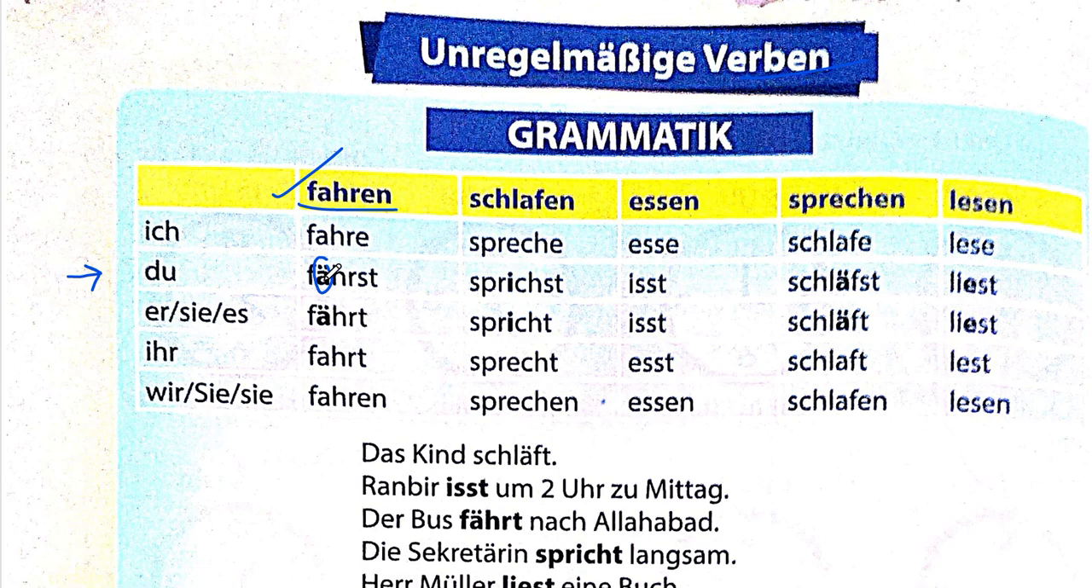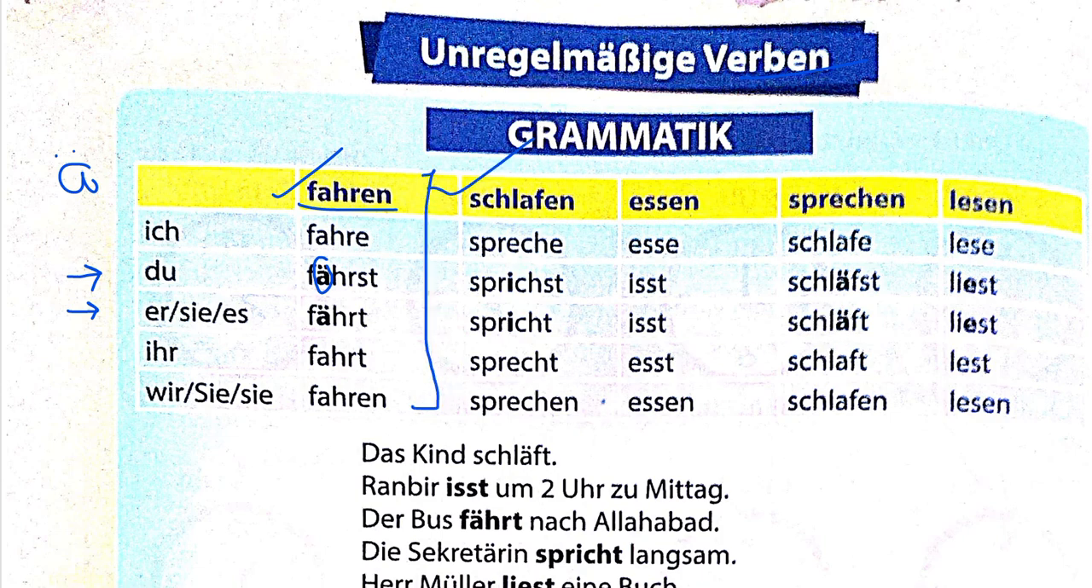And it only comes for du and er/sie/es. The endings are the same. Only this, fährst, it becomes, and instead of fahrt, it becomes fährt. This A has an umlaut which changes the pronunciation from ah to a sound like eh. So fahre, fährst. Okay, that's the kind of difference we are able to see here. This is something you'll have to learn. There's no way out of this.